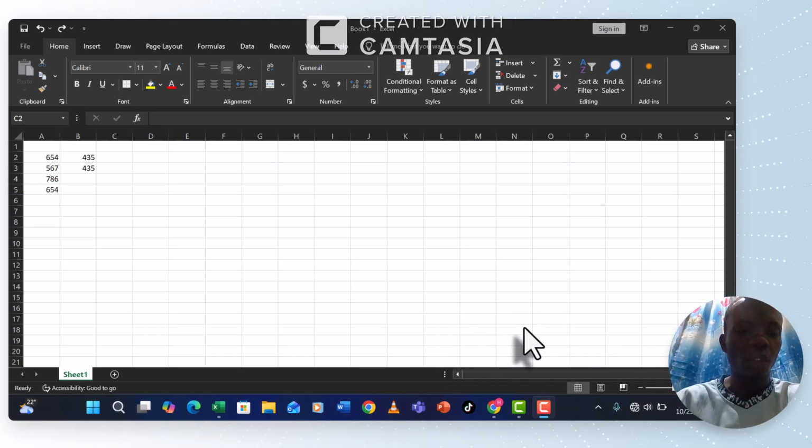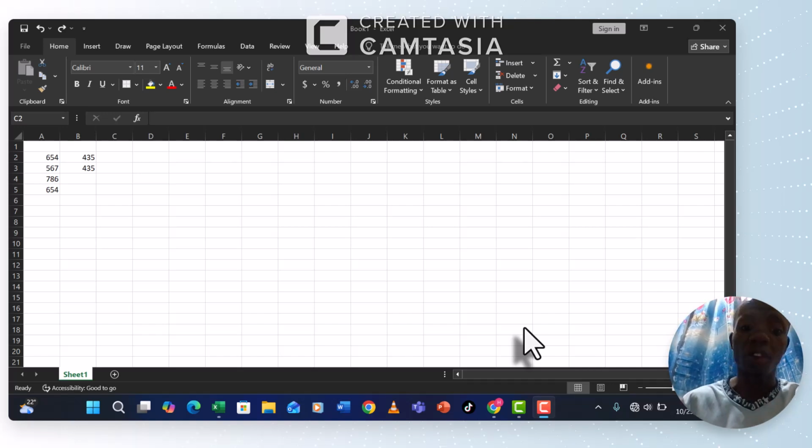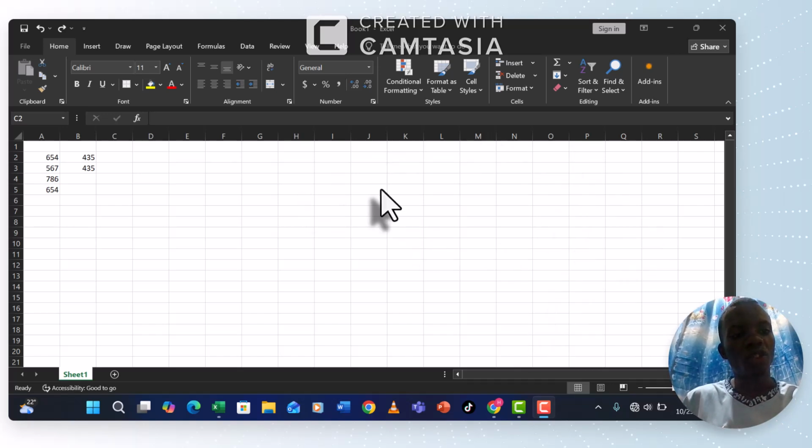As I was saying, we're going to look at the Excel errors, and the first error we're going to look at is the hash value. This error is made when you make a mistake in your formula or function. A case in point, we have these figures here, as you see.